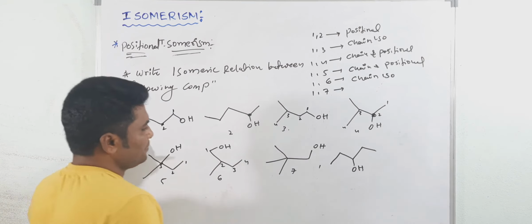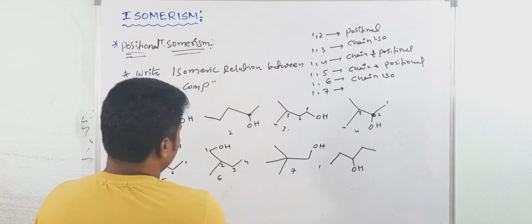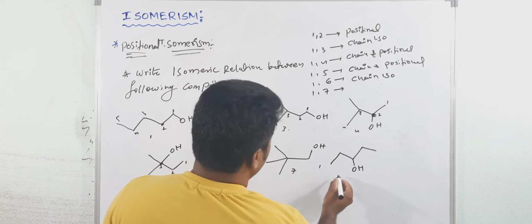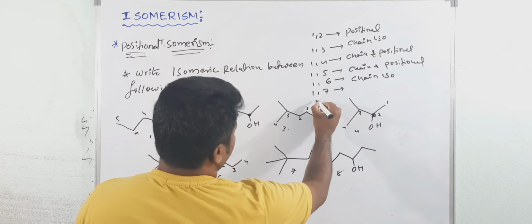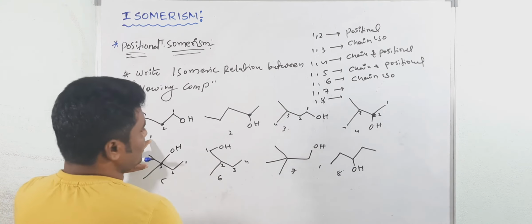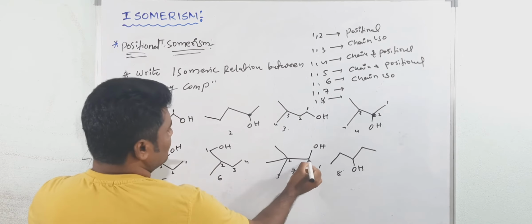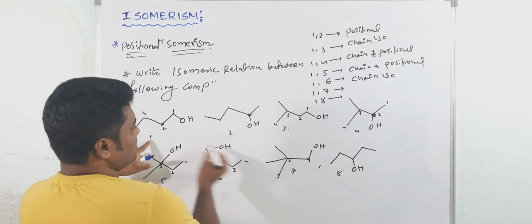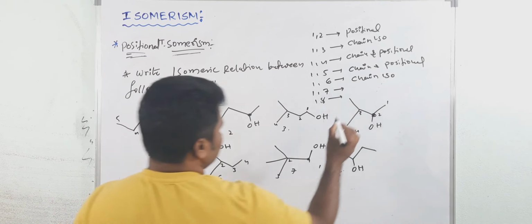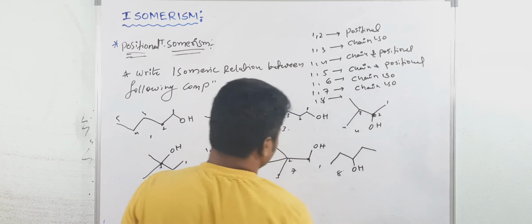Now 1, 7. So 1, 2, 3, 4, 5, 6, 7, and here this is 8. 1, 8 we also see. So 1, 7, what is the relation? See here, straight chain 1, 2, 3. The position is the same, but the structure is different. These are also chain isomers, not positional.